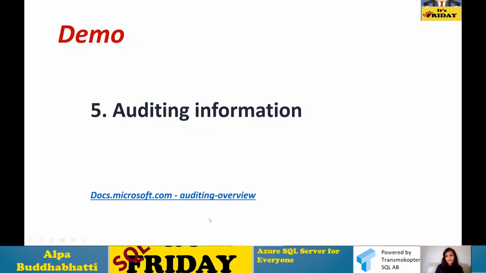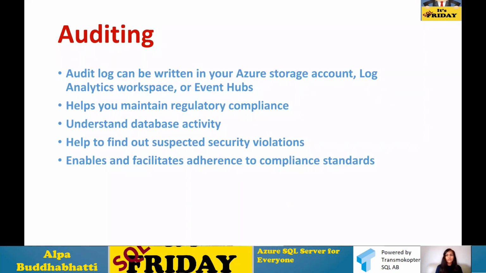Before we see a demo, let's look at a few notes for auditing. Here you can see that audit writes the logs in three different places. It does so in an Azure storage account, in a Log Analytics workspace, or in Event Hub for further analysis. So you can store your logs in three ways for Azure SQL DB.